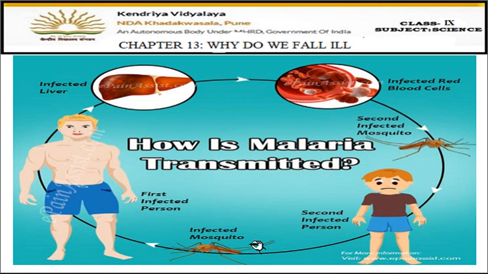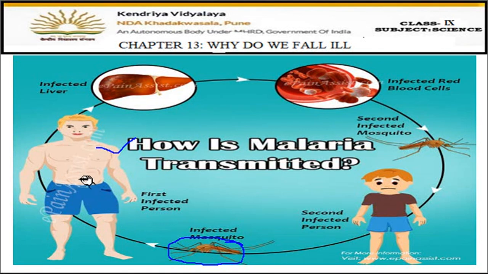So you can see here this is the first infected person. So this person is infected. Now the mosquito bites the infected person, so now this mosquito becomes the carrier.